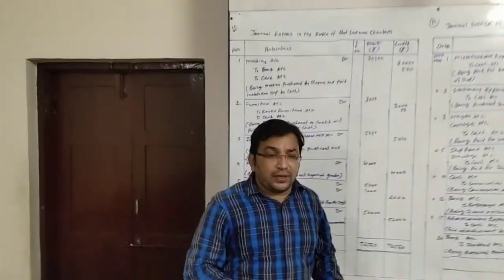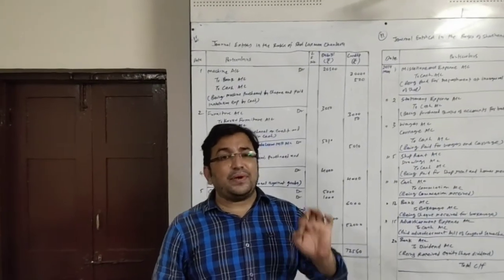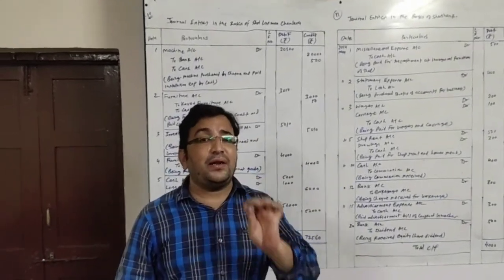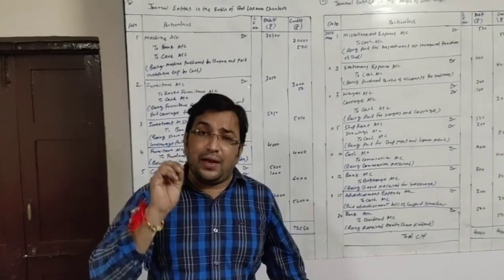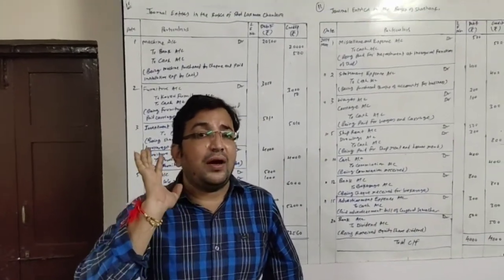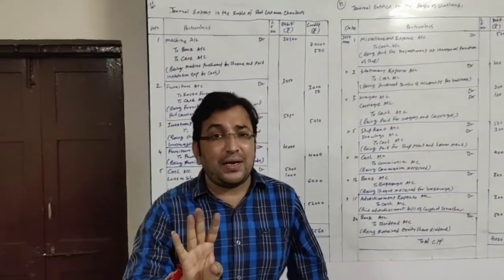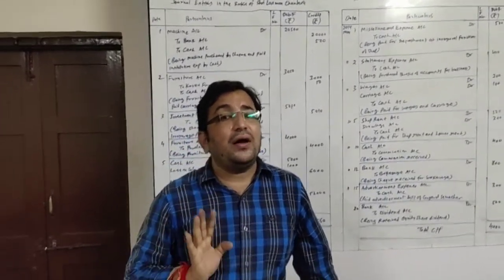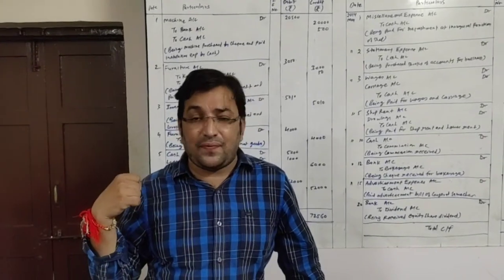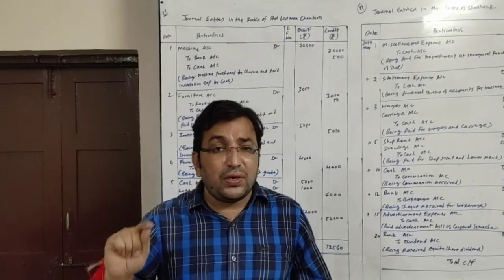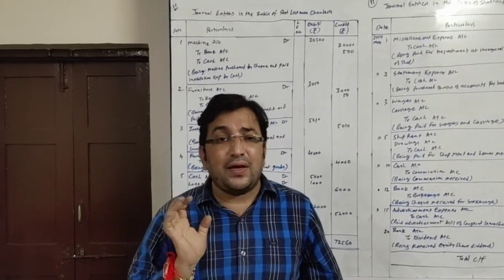So here this is not an asset but an investment. In investment also, if you are buying any investment and you are paying any expense for that, that expense will be added to the cost of investment. So this brokerage will not be separately recorded, it is added to the cost of investment. Investment is 5000 and plus 10 is the brokerage. So the total value of the share will be 5010.